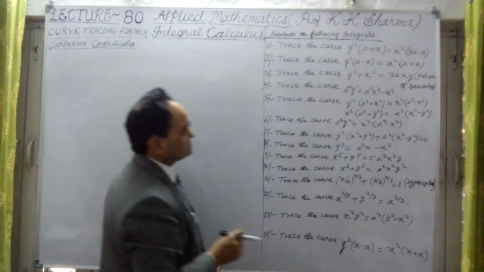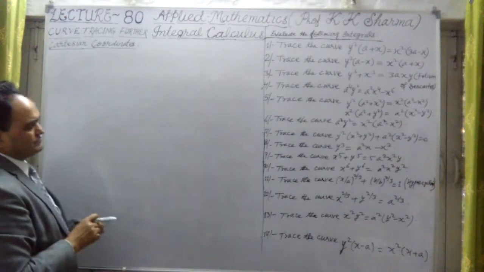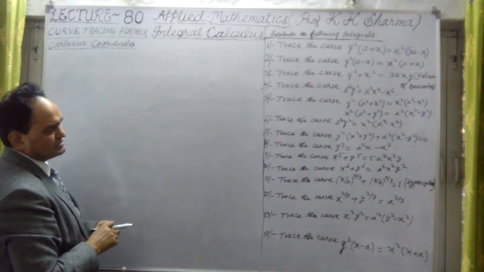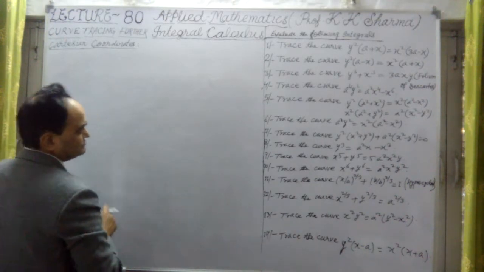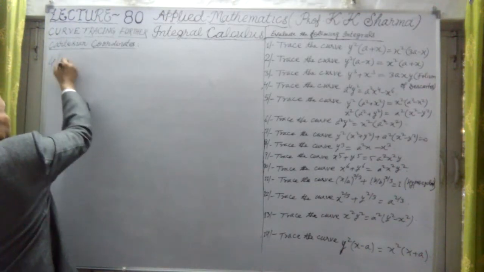Trace the curve. In this case, a4 y square equal to a square x4 minus x6. This is question number 4 here.